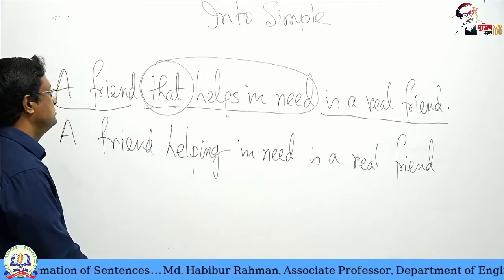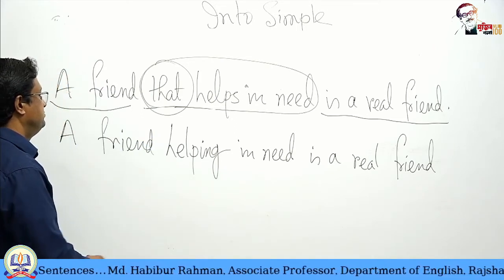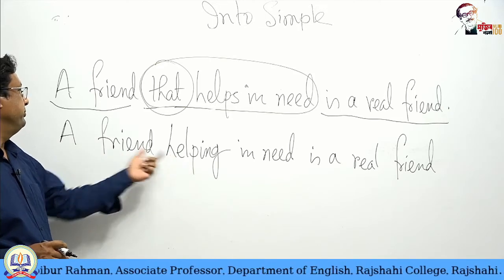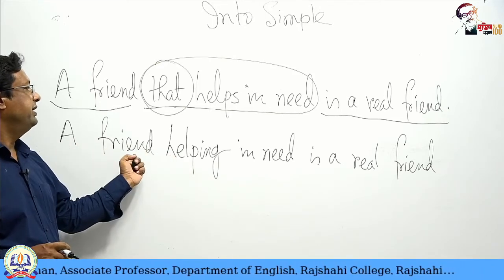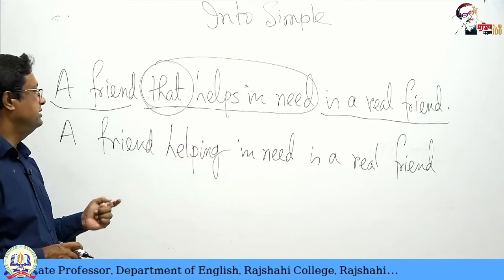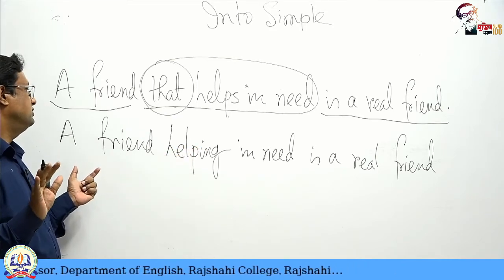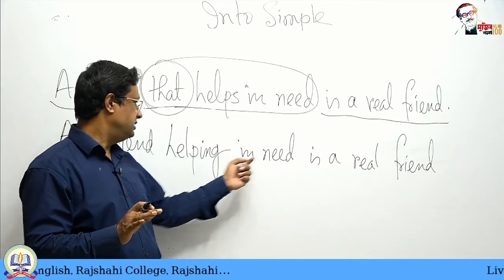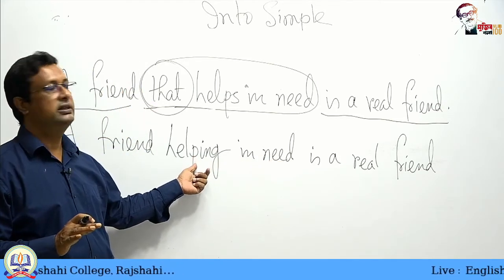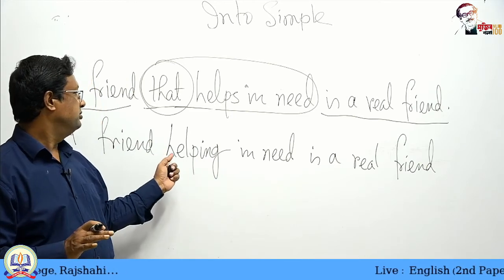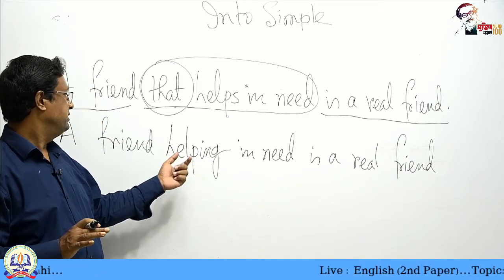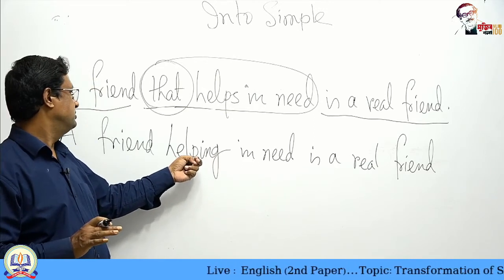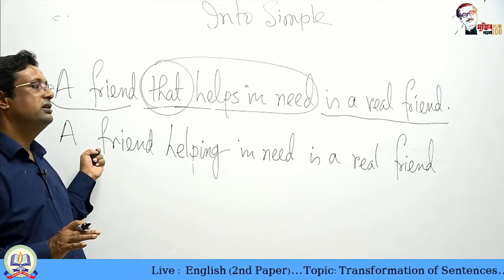So, you notice, a helping friend is a real friend. That was also right if there were no "in need" related to help. As there are more words here and this is related to the verb, it could not come before the noun.